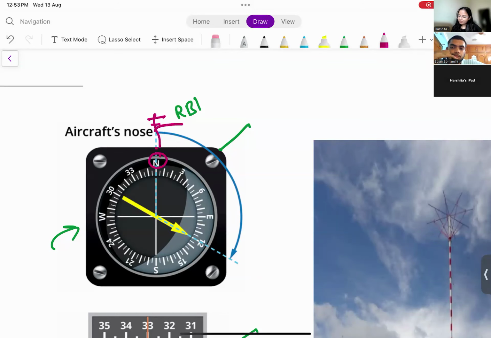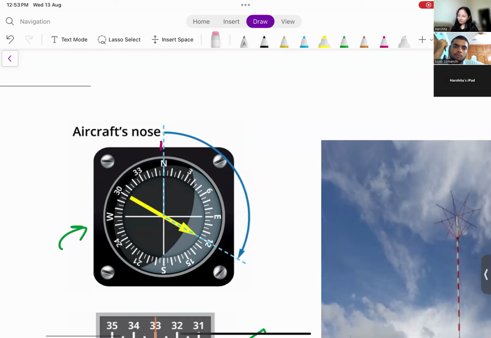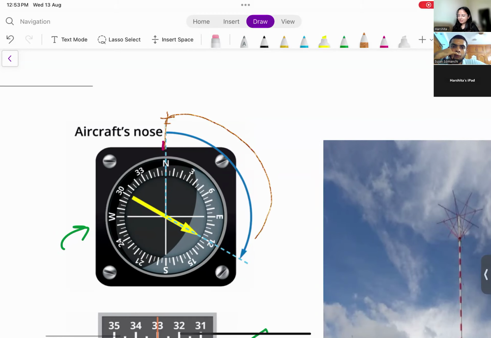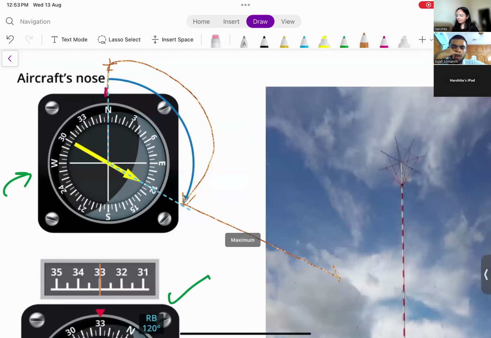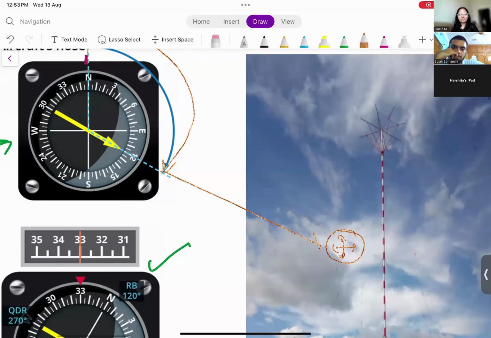Then this will be your relative bearing: where your needle is pointing, up to that direction you go in the clockwise sense. From the nose of aircraft, you went in this direction, and in this direction there will be some NDB situated here. So in your cockpit, the ADF is indicating that side is your NDB. If you go in that direction, you will directly go towards the NDB.